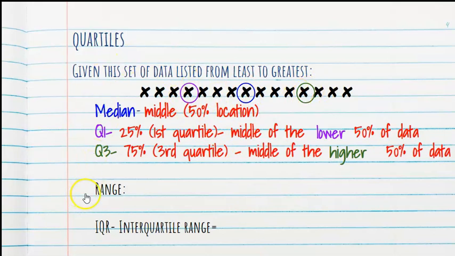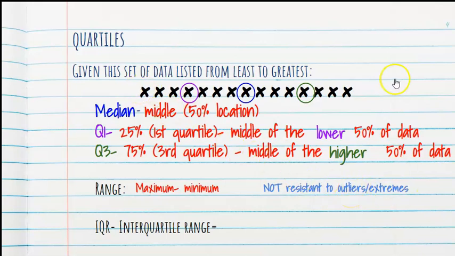Now, range is something you've learned before. It's the maximum value minus the minimum value. So what we would say about range, it's not a very accurate measurement of a distribution. We don't really like it because it's not resistant to outliers or extremes. The Major League Baseball salaries, we have some really, really high extremes on that will influence our range.